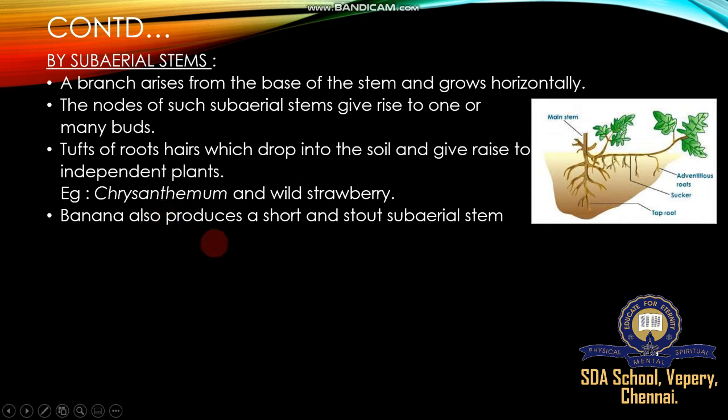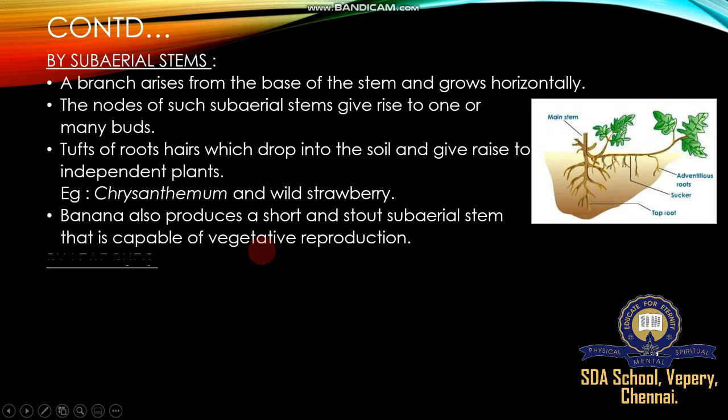Banana also produces a short and stout subaerial stem. You know, for a plantain tree, the banana plant, the real stem is underground, but above the soil is the pseudostem. Pseudostem is a false stem. It is capable of vegetative reproduction, because the underground real stem produces a lot of buds. The buds are called bulbs.